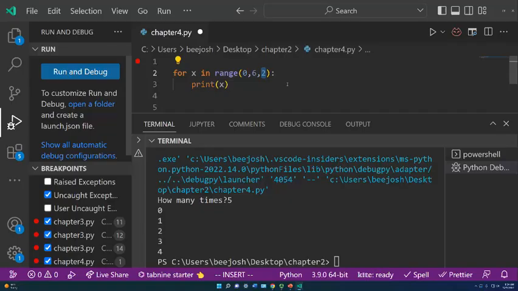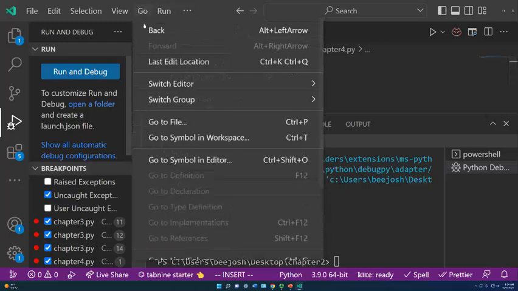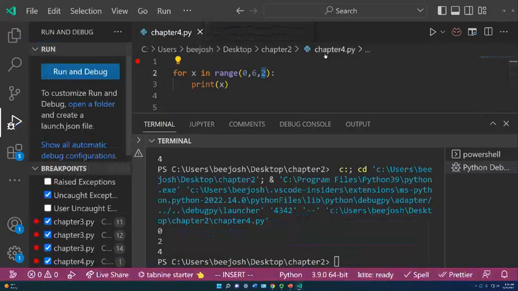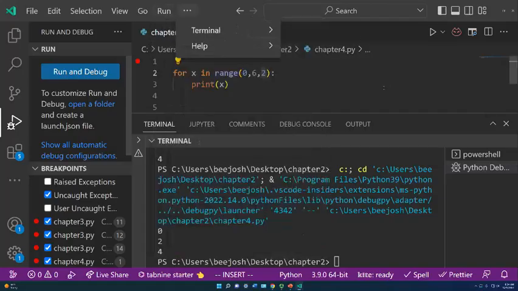Well, if it goes from 0 to 5, but every time it adds 2, that means it goes from 0 and it runs, then it goes to 2 and it runs, and so it's run twice now. Then it goes to 4 and it runs, and now it's run 3 times. Then x goes up to 6 and it's done running. So does it run 3 times or does it run 4 times? Well, that's why we got the best cheat sheet in the world. It's called your debugger and your compiler or your interpreter. And you see here that 0 to 4, it only ran 3 times.